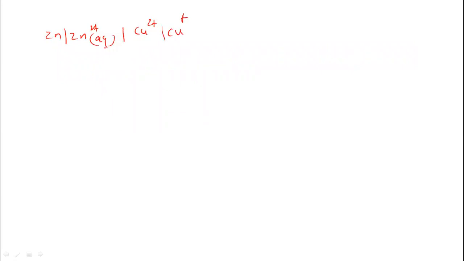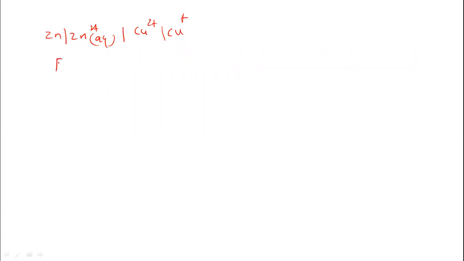So this single vertical line indicates that there is a porous partition. So ions can freely move from one side to the other side, from concentrated solution to the dilute solution. So there is a development of the liquid junction potential here.